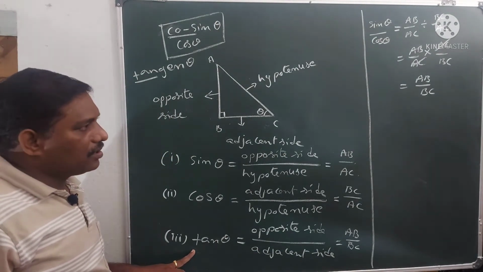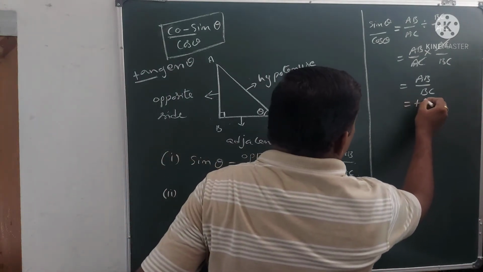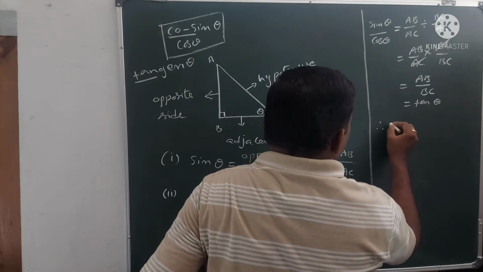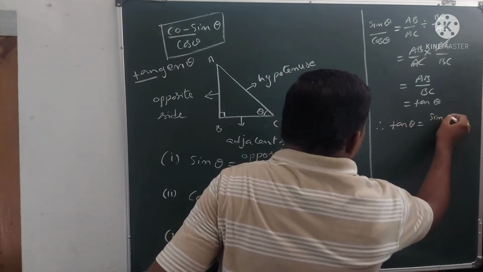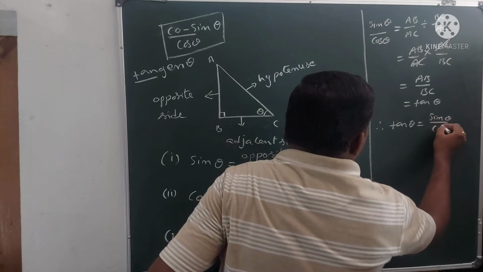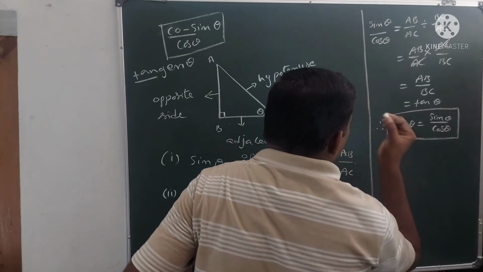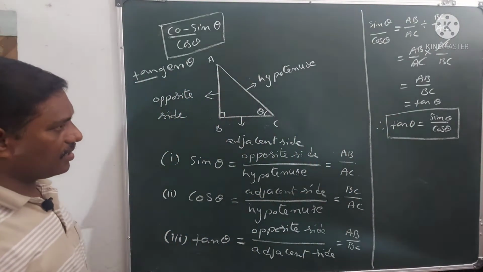Therefore we can write tan theta is equal to sin theta by cos theta. This is an important one.